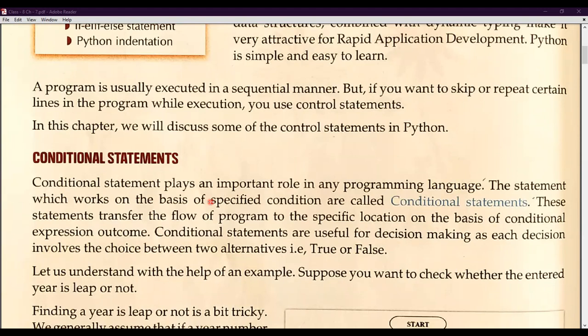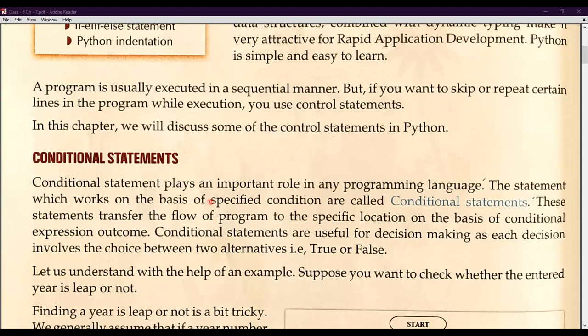So what is the definition? Whatever works on the basis of a specified condition, mark my point, specified condition, that means we assign a condition, and on that given condition it will test whether it is true or false, and then it is known as a conditional statement.